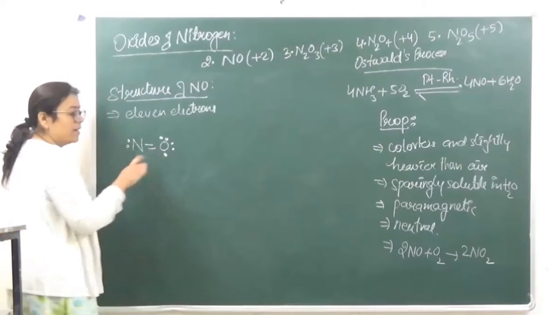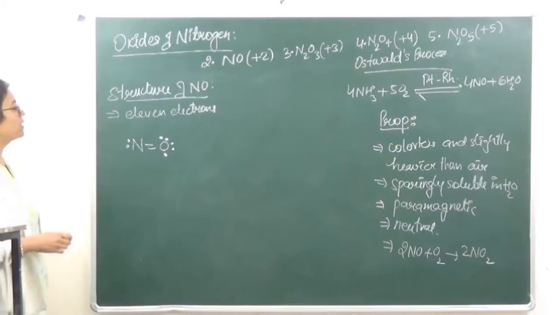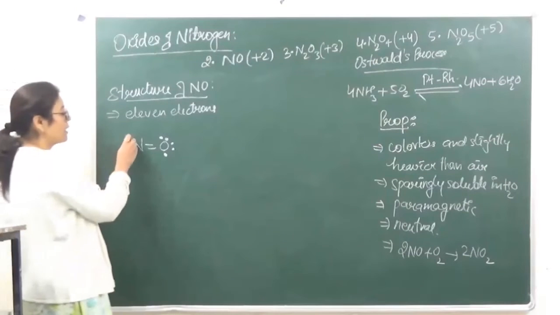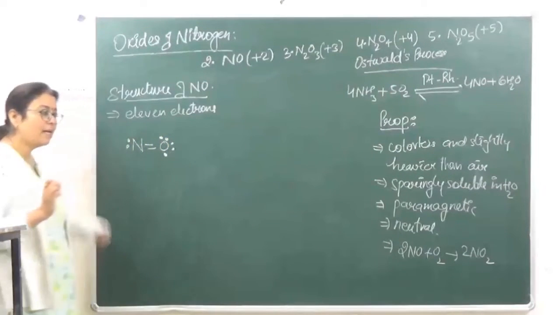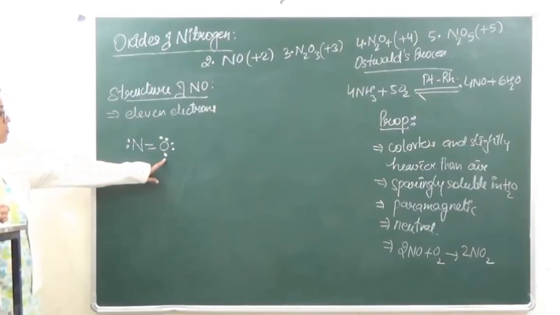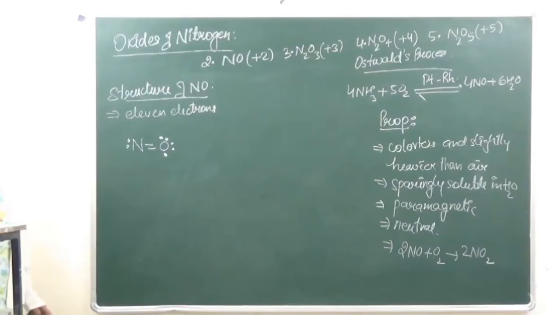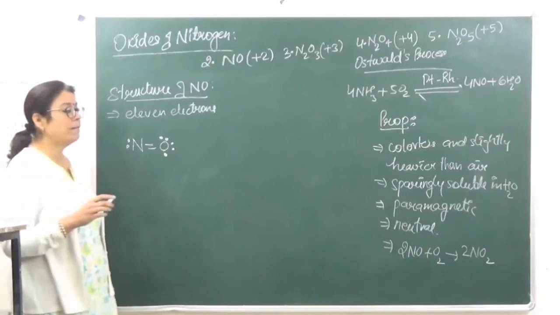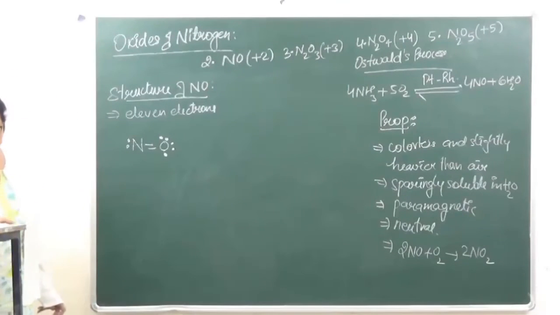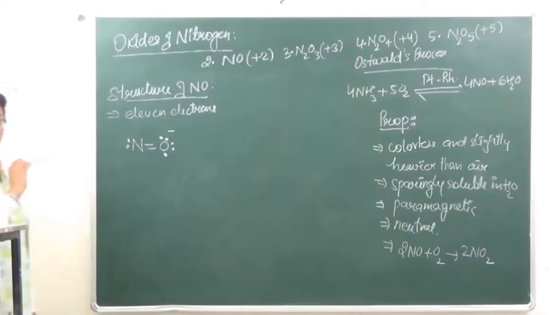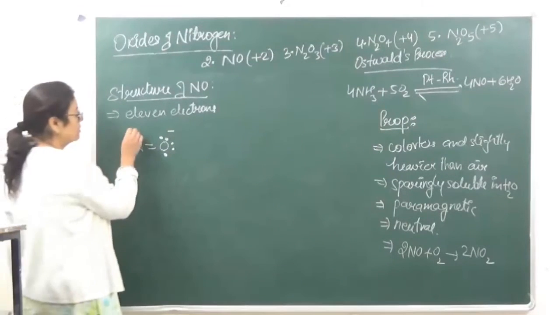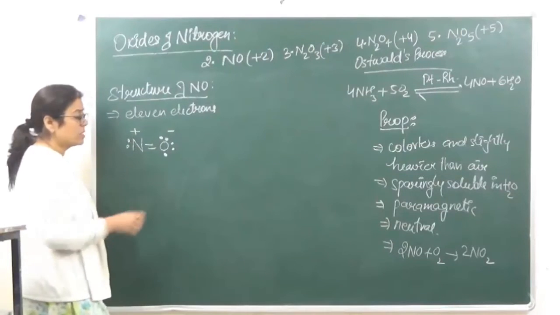So let's see what the structure is. Over here this is a single electron which is present. In total 11 electrons: 1, 2, 3, 4, 5, 6, 7, 8, 9, 10 and 11, right? So a single electron remains, due to which it is going to be paramagnetic in nature. Now when we draw the resonating structures, we have a negative charge over here, and we are going to have a positive charge on this.